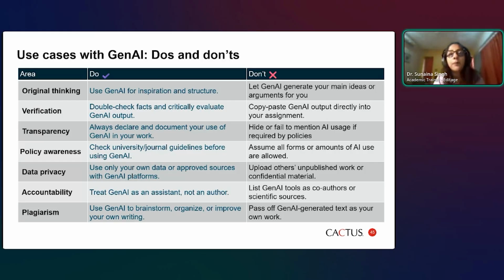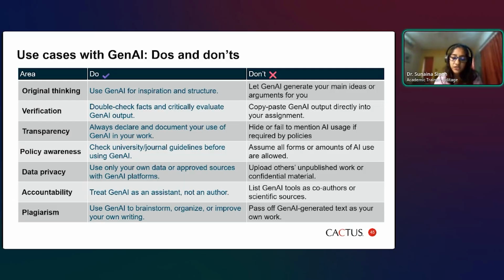Now, when you upload any data to these AI tools, very often we are not sure how that data is being used. So maybe you should very carefully go through the terms and conditions and see whether they store the data for a few days or months, or they don't save it. If it's not clear, any very confidential information you should not upload on these tools. Similarly, you should not upload unpublished work or other people's work on these tools, because you don't know how that data is being used by the AI tool.